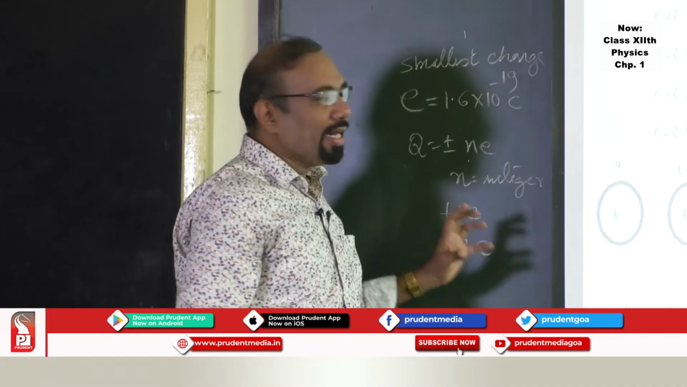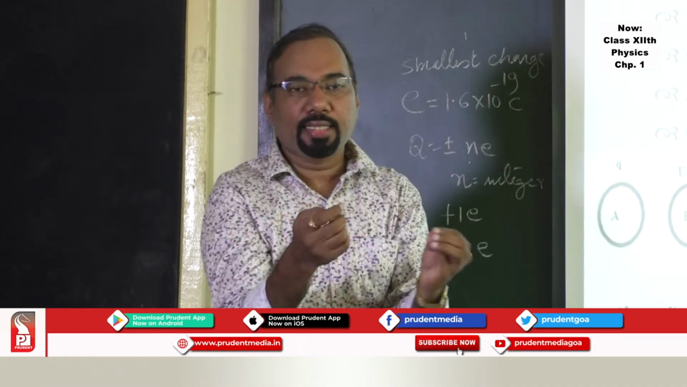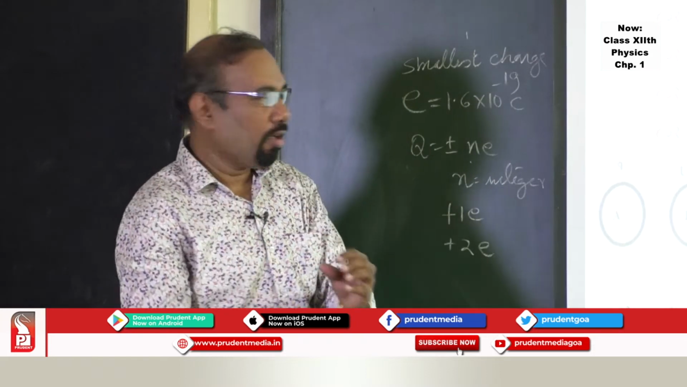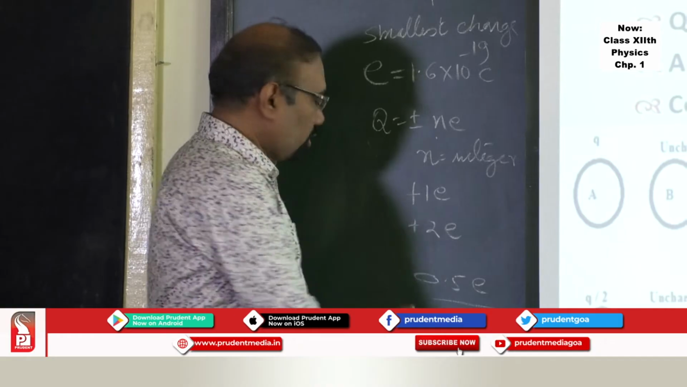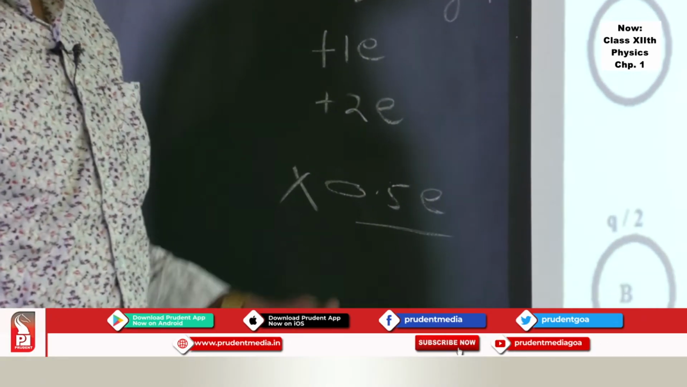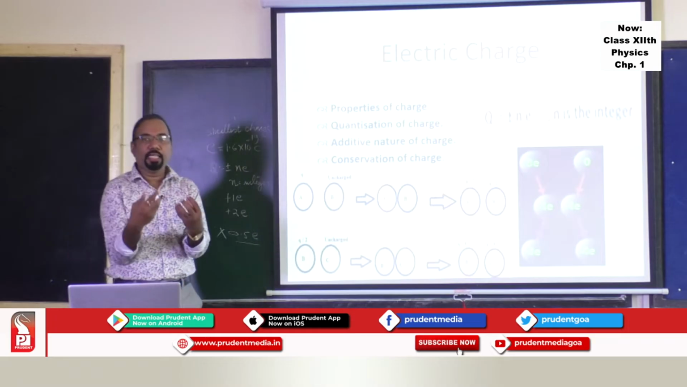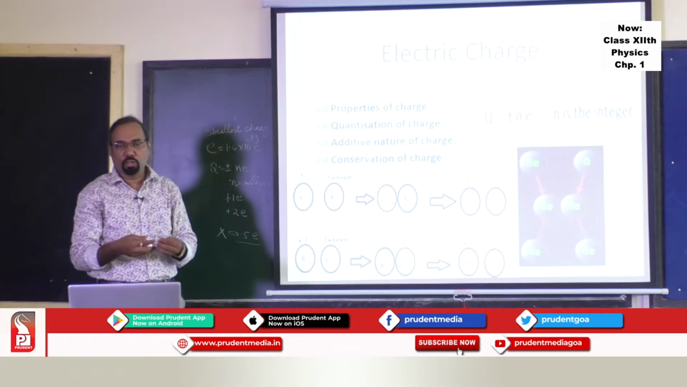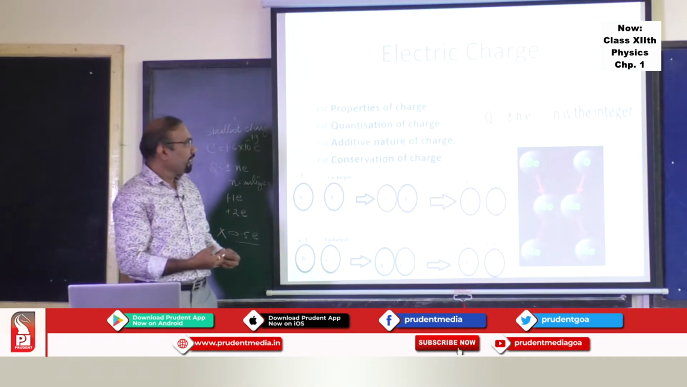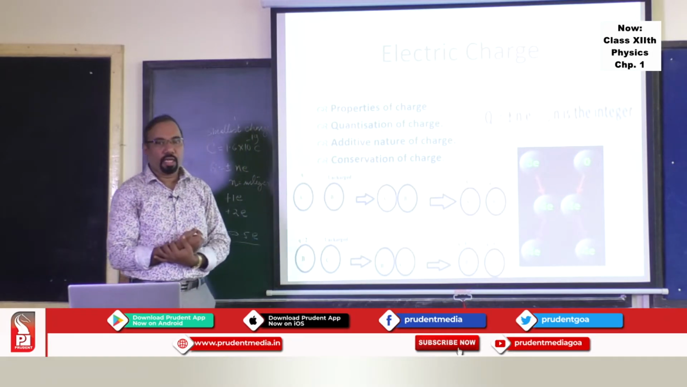This is the idea called quantization of charge. You can think of the total charge as an integer times the smallest charge. We cannot have a charge 0.5 times e. This is not possible. Then, the second property is the additive nature of charge. Charge is additive in nature. One body I can imagine made up of many smaller charges. So charge is additive in nature. That you study under the property called additive nature of charge.